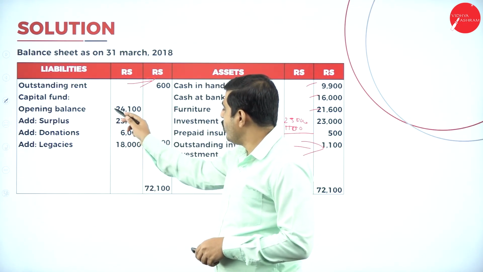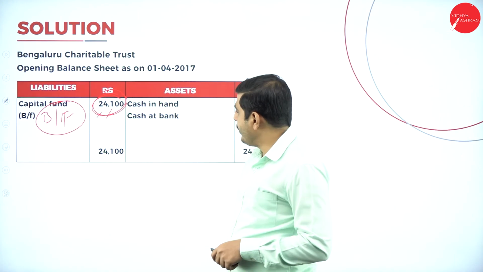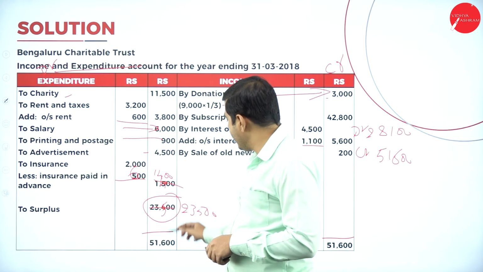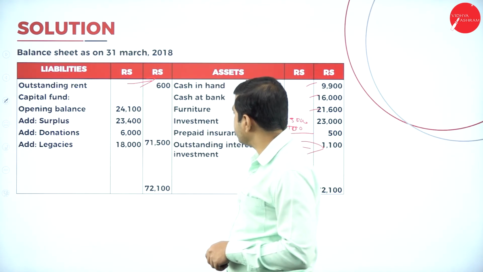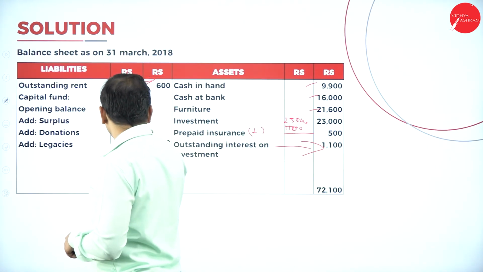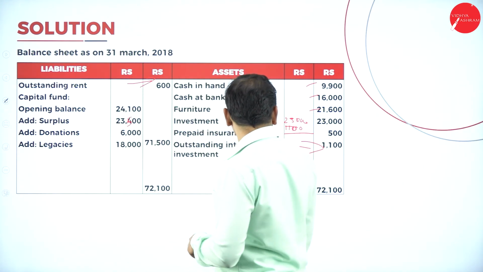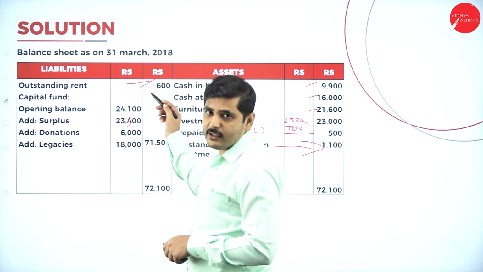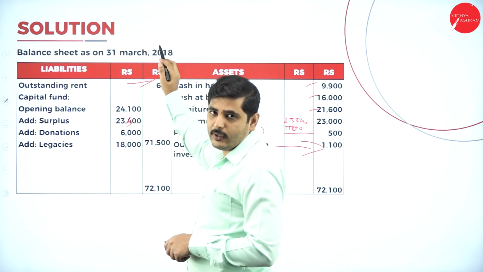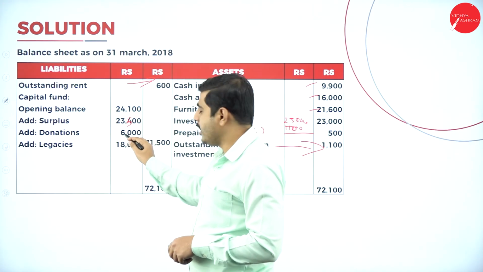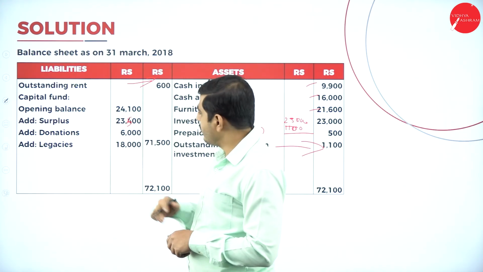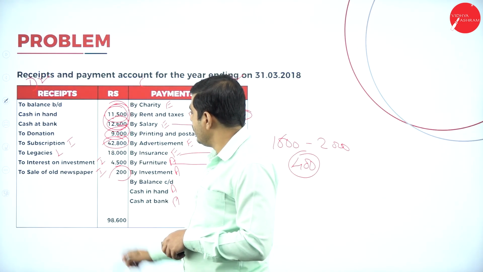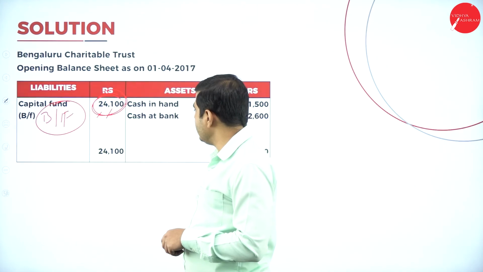Next one, capital fund. Opening capital fund, we have identified, 24,100. Add surplus 23,500. Next one, donation. Out of 9,000 rupees, 3,000 rupees has gone to the income side of the income and expenditure account. The remaining 6,000 rupees we have to capitalize, so we show it in the capital fund. Legacies: they have directly given the legacies in the question. So legacy is 18,000 rupees, and we have to show 18,000 rupees here.